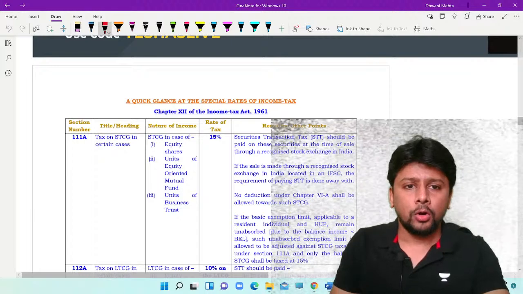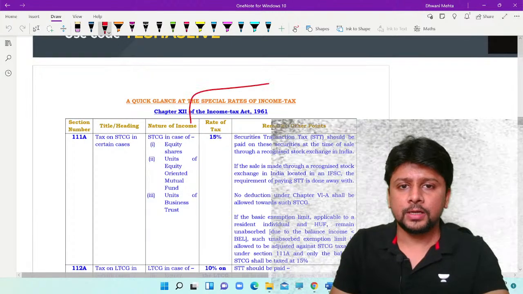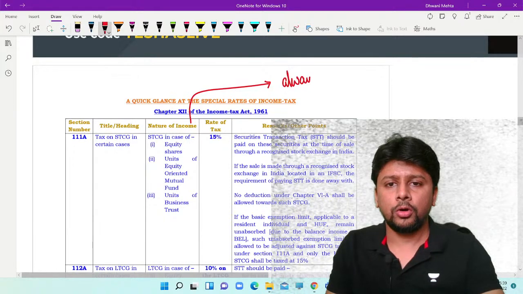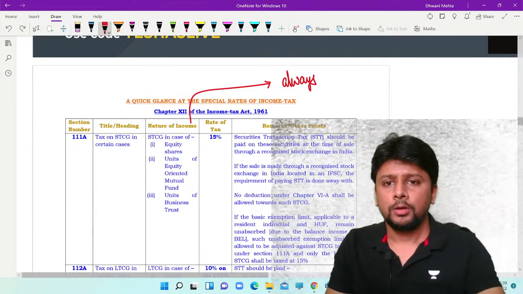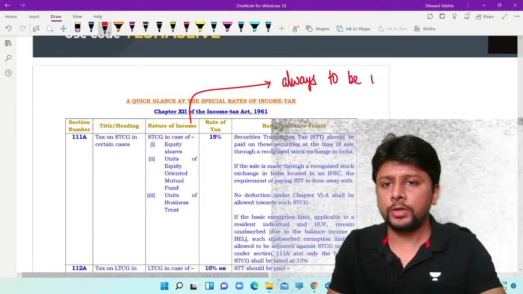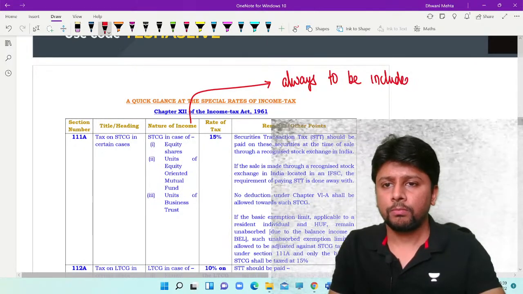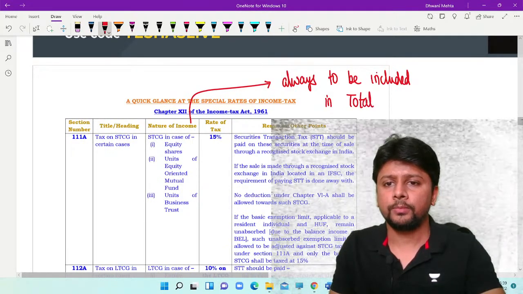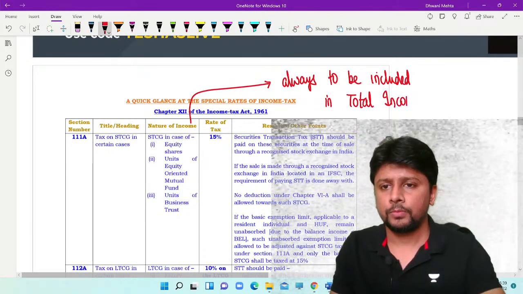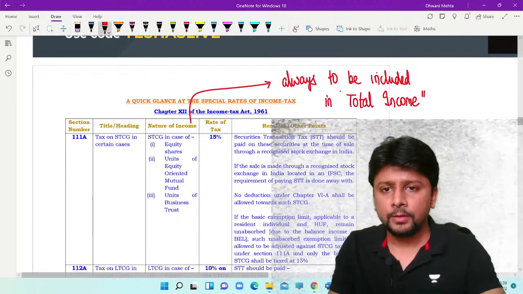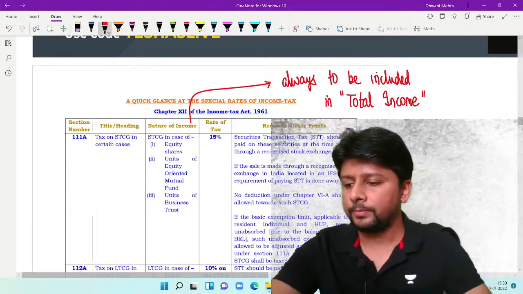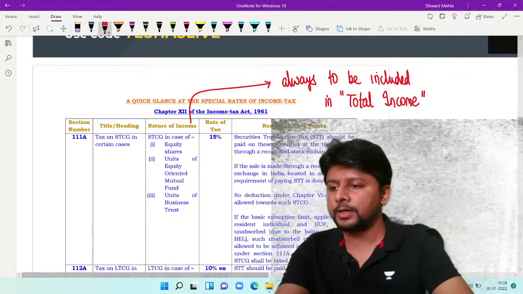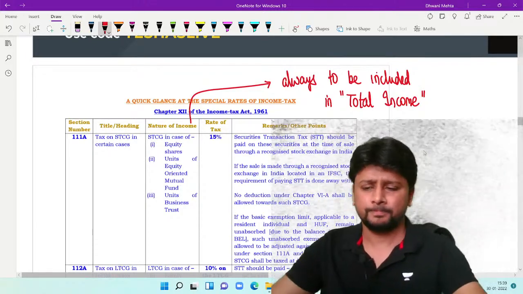So all these incomes that we are currently talking of are always going to be included in total income, under the relevant head. They will always be part of total income.